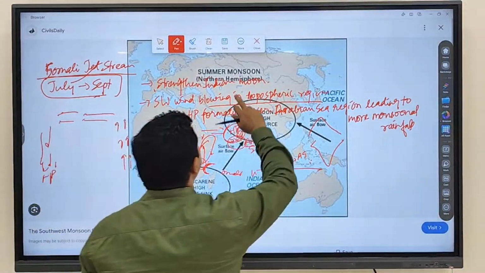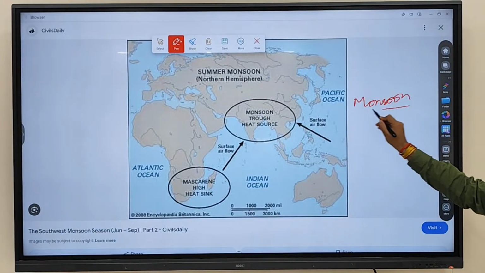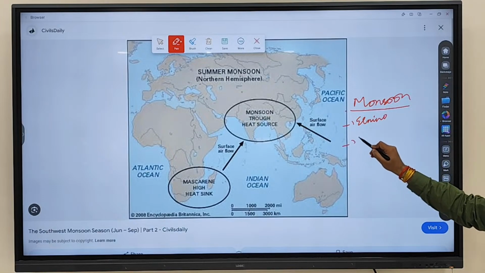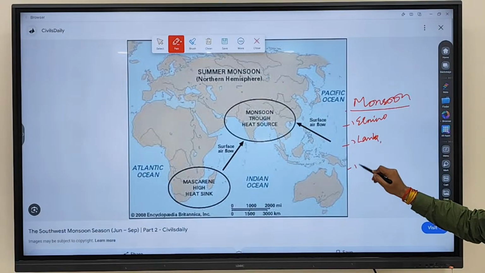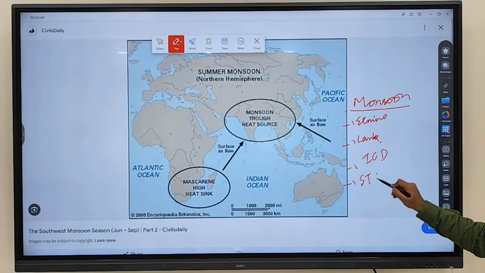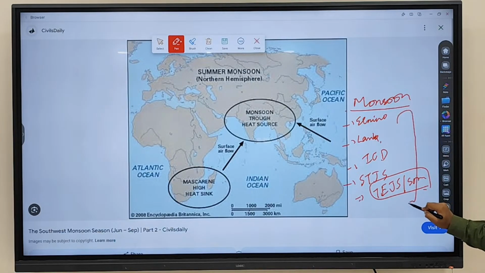So now, if you remember, what are the factors we have discussed that influence the monsoon in India? We discussed El Nino is influencing the monsoon in India. We discussed La Nina is influencing what? The monsoon in India. We discussed IOD, Indian Ocean Dipole, is influencing what? The monsoon in India. We discussed the subtropical jet stream, its withdrawal will lead to what? Arrival of the monsoon in India. Then we also discussed the Somalian jet stream and the tropical easterly jet stream. All are influencing the monsoon in India. That's why we discuss that the monsoon in India is a very complex phenomenon.